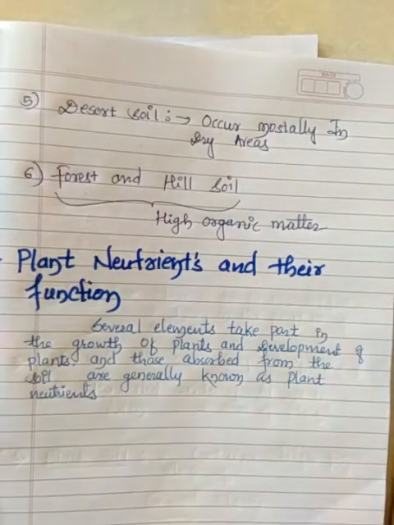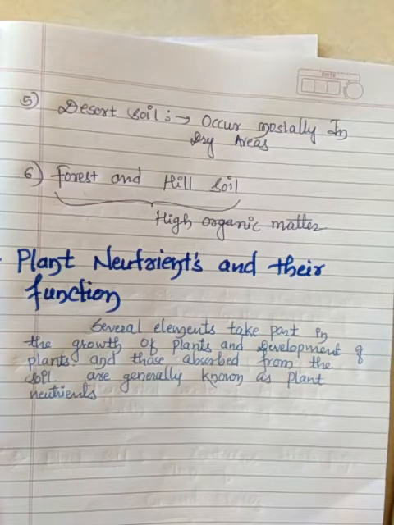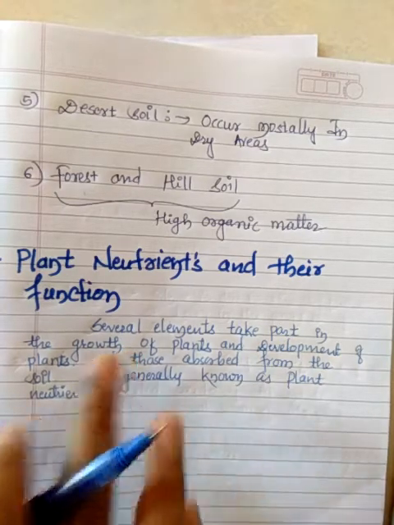So what is the meaning of plant nutrients? Several elements take part in the growth and development of plants, and those absorbed from the soil are known as plant nutrients.